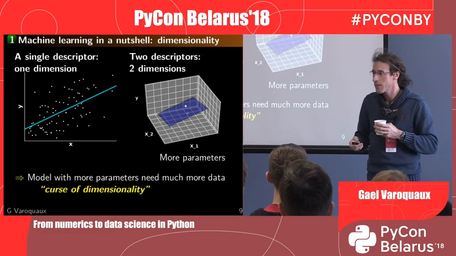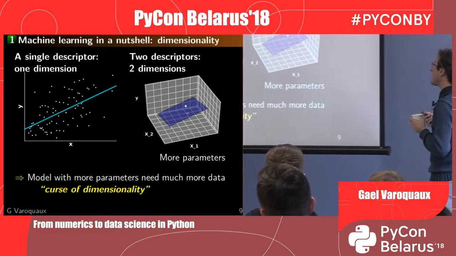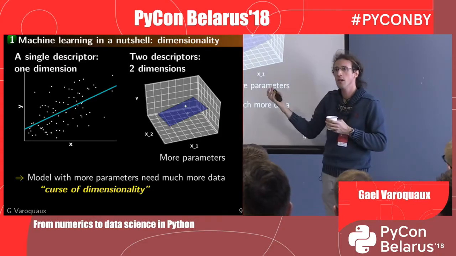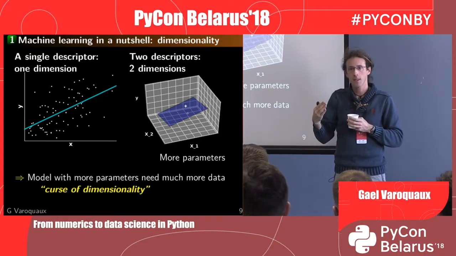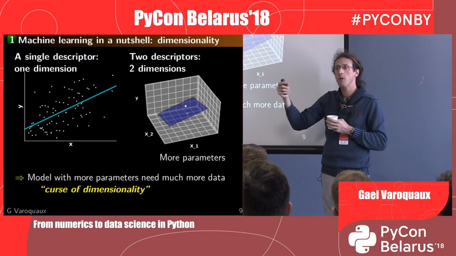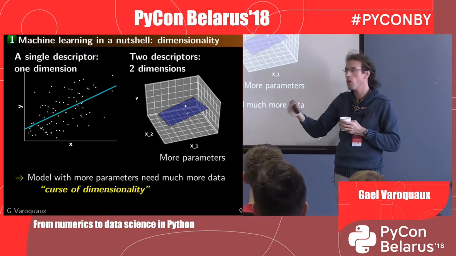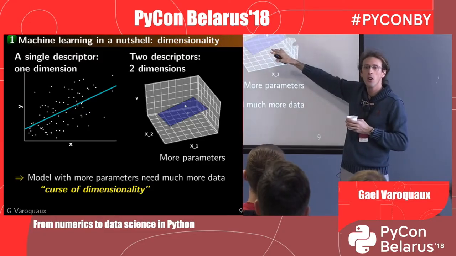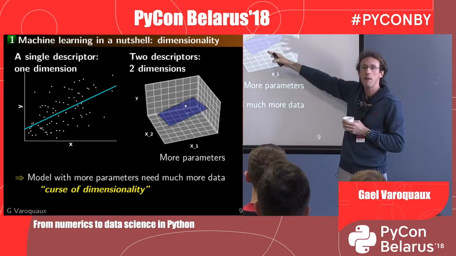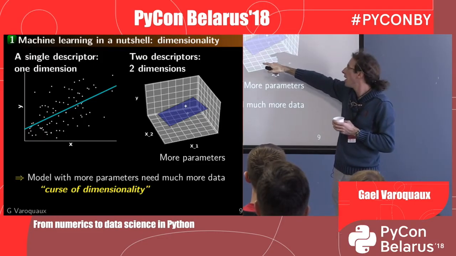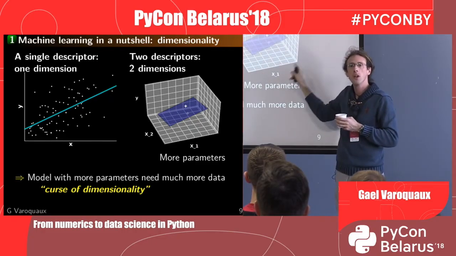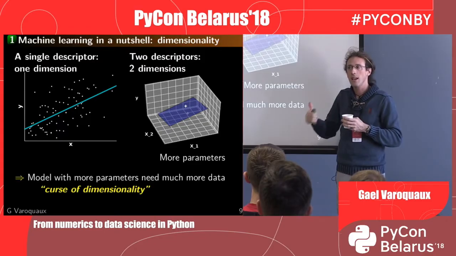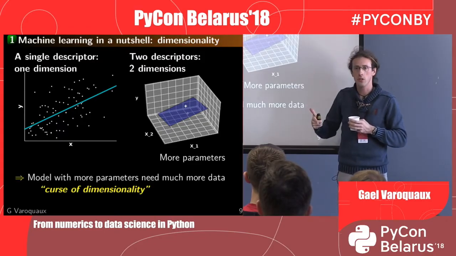So the problem that we get is that as the space becomes larger, it becomes empty, because we have only a small number of data points compared to the dimensionality. So here, I've shown you that with 2 data points, basically, I can't decide which plane goes through, which is the best plane that goes through, even if I have only 2 features, only the length of the boat and the age of the daughter, okay?